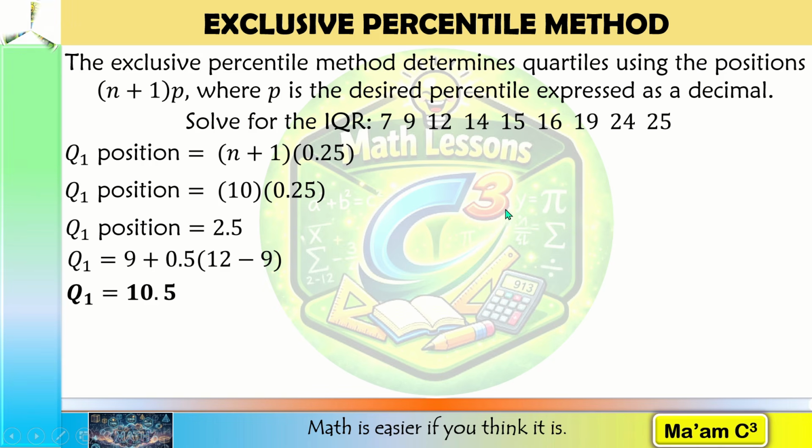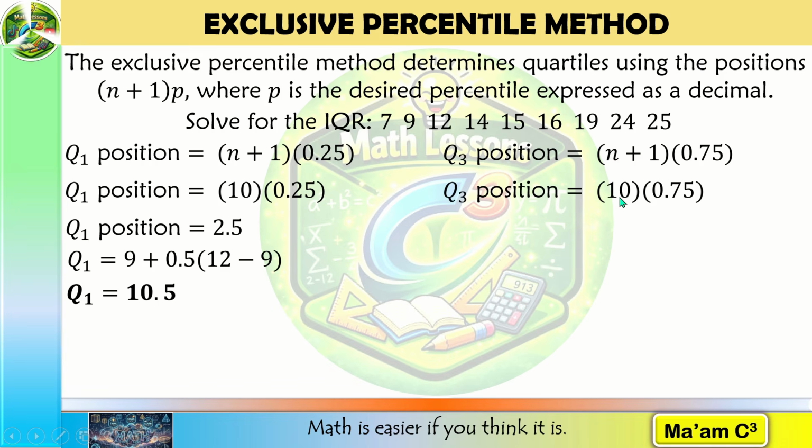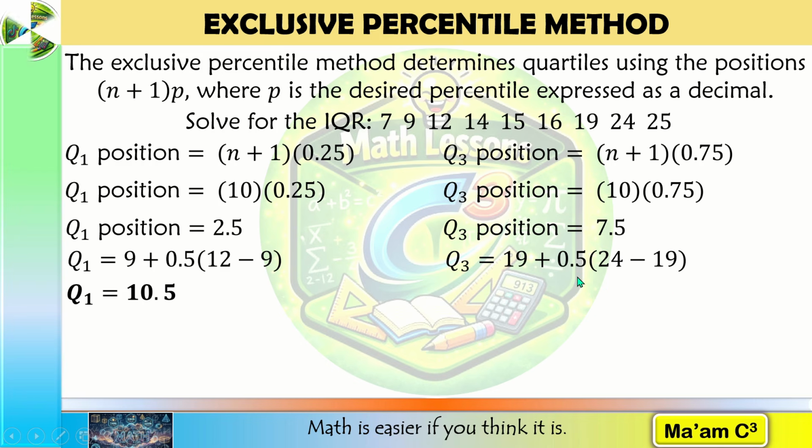Now let us solve for the third quartile position. Again, our n is 9. 9 plus 1 is 10. 10 times 0.75 is 7.5. Position 7.5 lies between the seventh value, 19, and the eighth value, 24. We move 50% of the distance from 19 to 24. 24 minus 19 is 5, and 5 times 0.5 is 2.5. Plus 19 is 21.5. This is our third quartile.